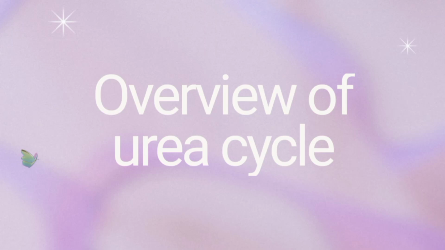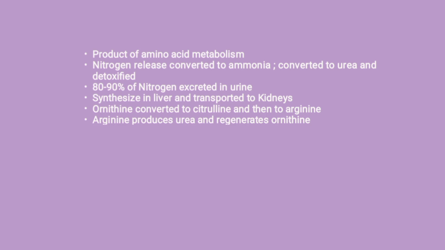Hello viewers, in this video we are discussing the overview of the urea cycle. Urea is the end product of amino acid metabolism. The nitrogen released from amino acids is converted to ammonia, which is toxic to the body. So in most terrestrial animals it is converted to urea and detoxified.